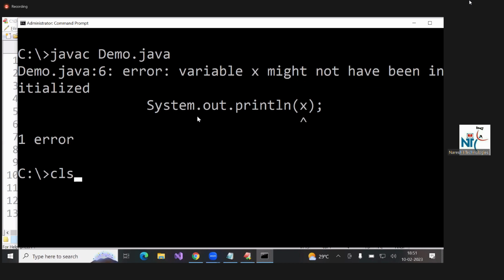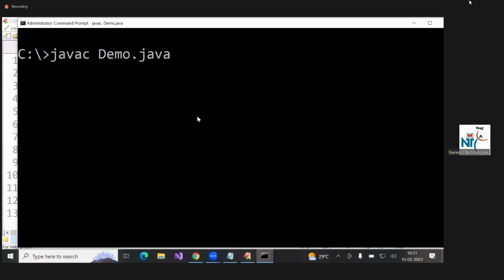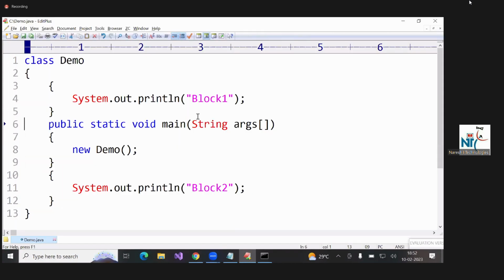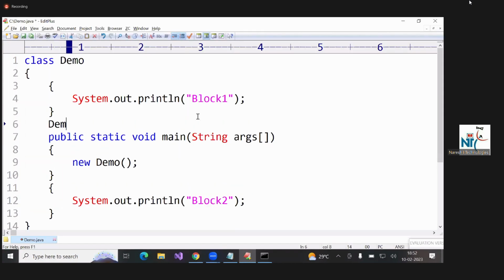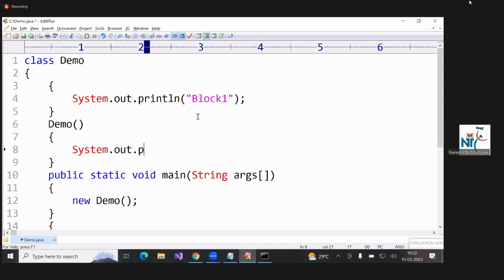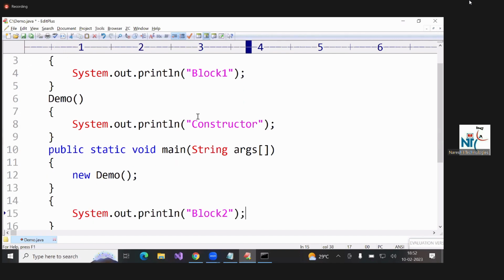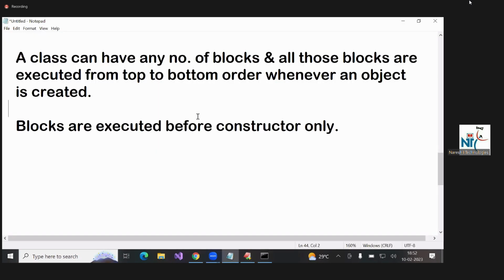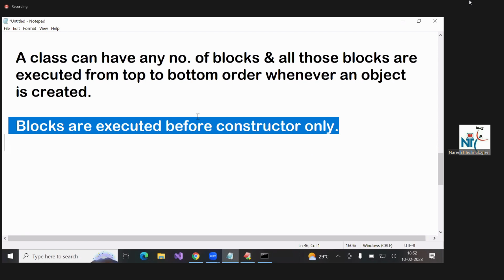You observe compilation, execution. Block 1, block 2. Suppose I'll write one constructor also. System.out.println constructor. Now what is the output that comes? Block 1, block 2, constructor. Like I gave in that point, blocks are executed before constructor only.